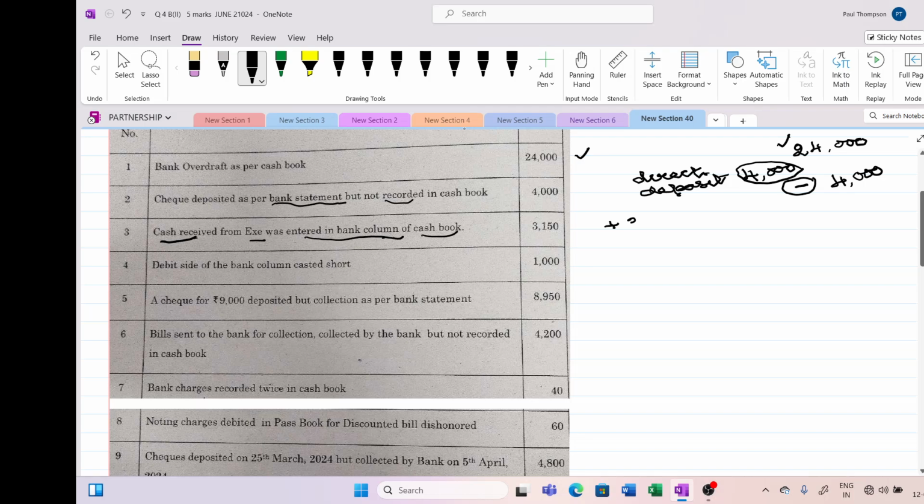We have added 3150 as if this amount is deposited into our account. Actually, it is not deposited. This is cash received and kept in the cash box. But by mistake, they have entered in the bank column. So when you add up the bank column on the receipt side, this will reduce your loan.